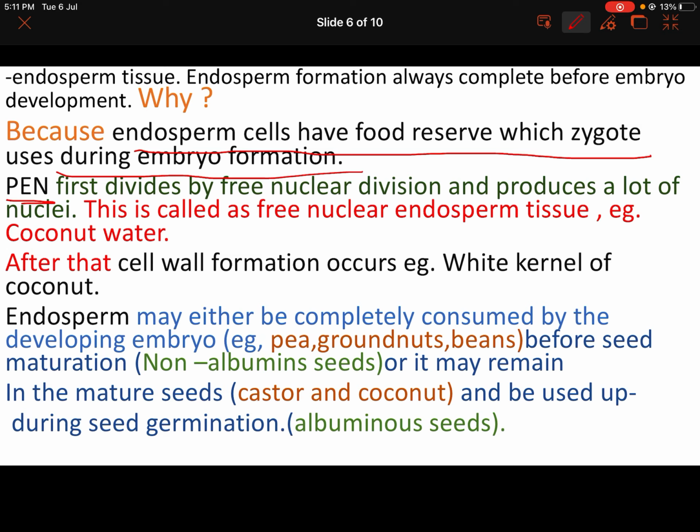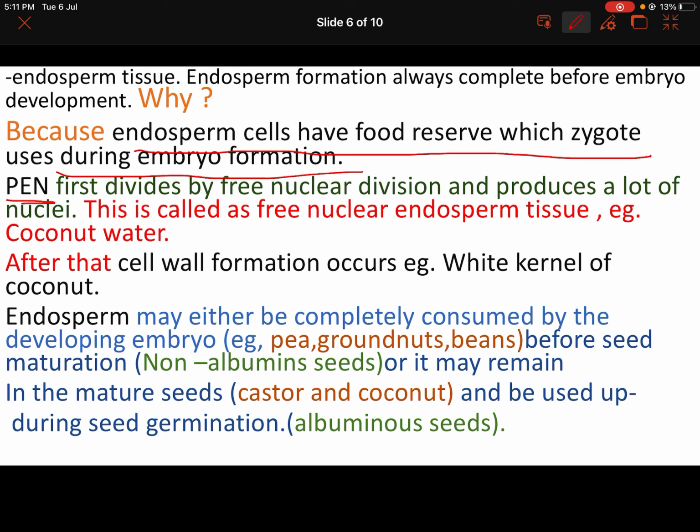First, it divides by free nuclear division. Here, the primary endosperm nucleus, which is triploid or 3N, divides and forms many nuclei at once. It is not going to divide like normal mitosis or meiosis. First, it will form many nuclei, that is free nuclear division.